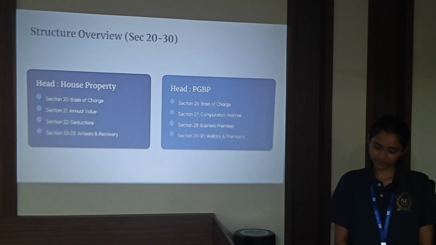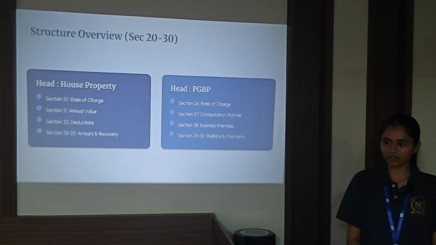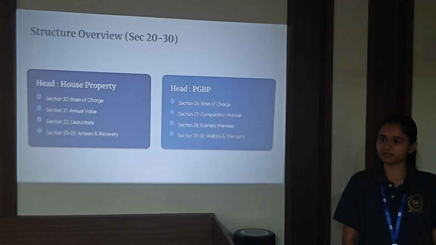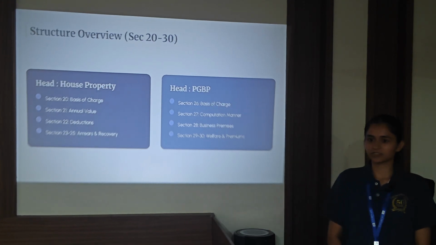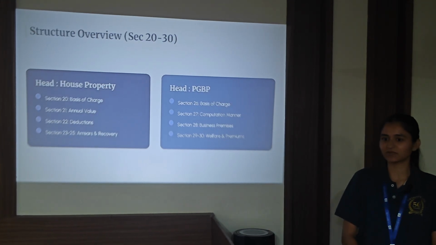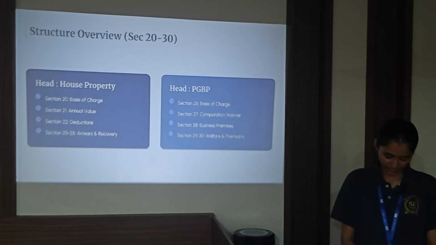Section 16: income from salaries, what are included in the head of salaries. Section 17. Section 18: profits in lieu of salary. Section 19: deductions from salary. What were the deductions from the salary? Standard deduction is that. That's it.